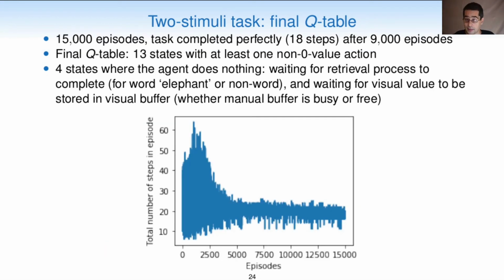For the 2 stimuli task, we also run 15,000 episodes, which means 15,000 lexical decision tasks with 2 stimuli, elephant and a non-word. The agent learns to complete the task about perfectly, so in about 18 steps, after about 9,000 episodes. In the final Q table, there are 13 states with at least one non-zero value action. 4 states are states in which the agent does nothing, and it makes complete sense. It's when the agent waits for the retrieval process to complete, either for the word elephant or for the non-word, and when the agent waits for the visual value displayed on the virtual screen, so the word elephant or the non-word, to be stored in the visual buffer.